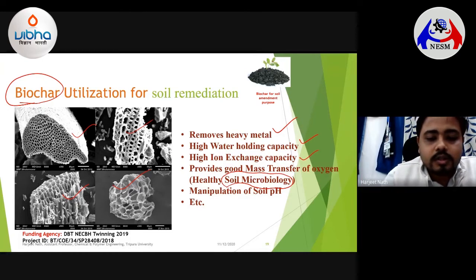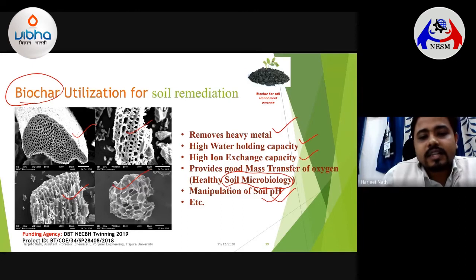It is also very helpful in the manipulation of soil pH. For example, if some soil is very acidic and a particular plant grows only in a basic or alkaline environment, then alkaline biochar can be used in combination with the soil, and that will lead to an overall increase in soil pH and very good growth of the plant. All of this we are still exploring, and we are expecting very good results.